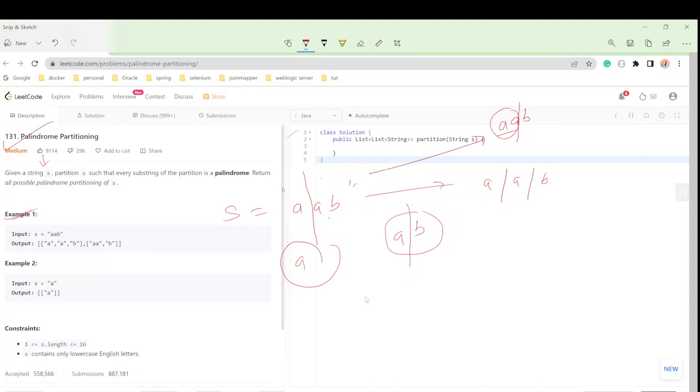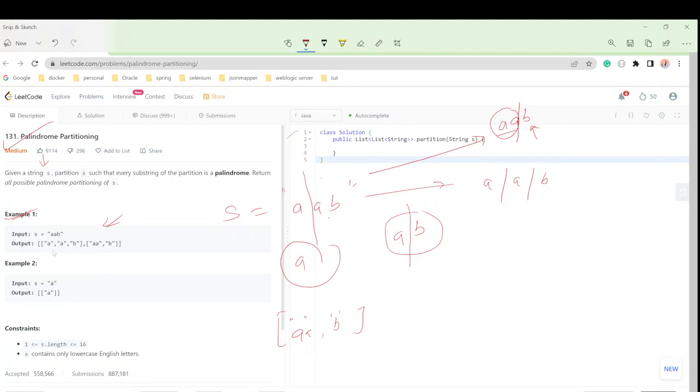So these are the possible palindromes. Either we can select a from here, and then this one is b. After partitioning we have to return all possible palindrome partitions. If we leave this b alone, this is also a palindrome, because a single character can be a palindrome.